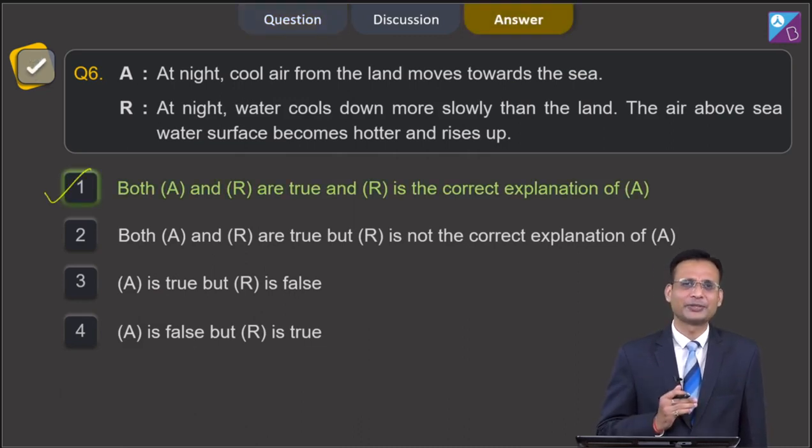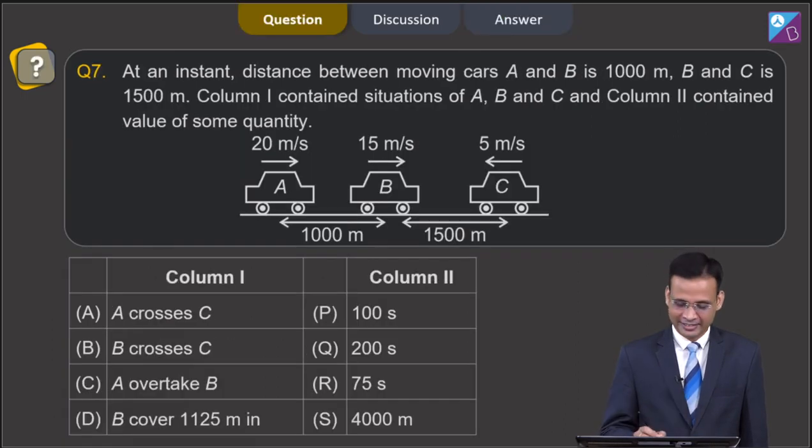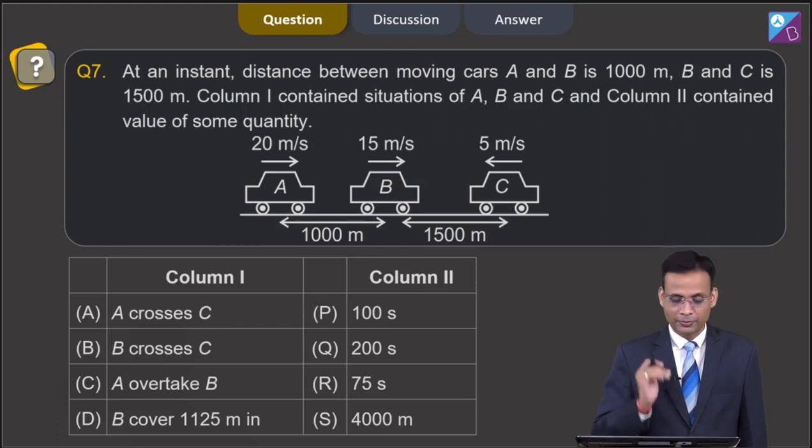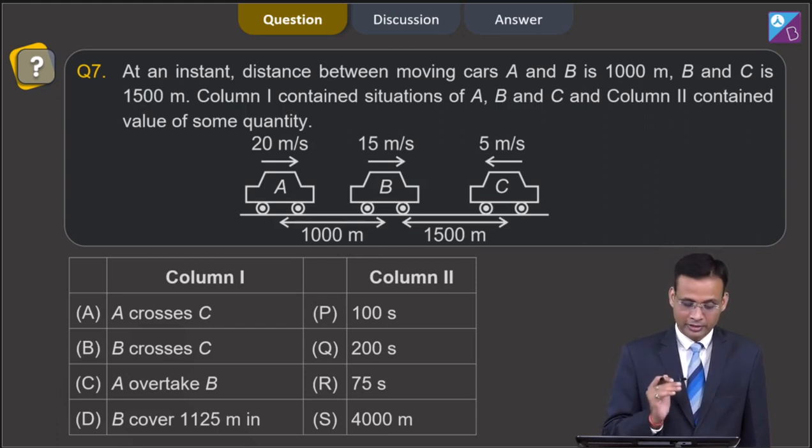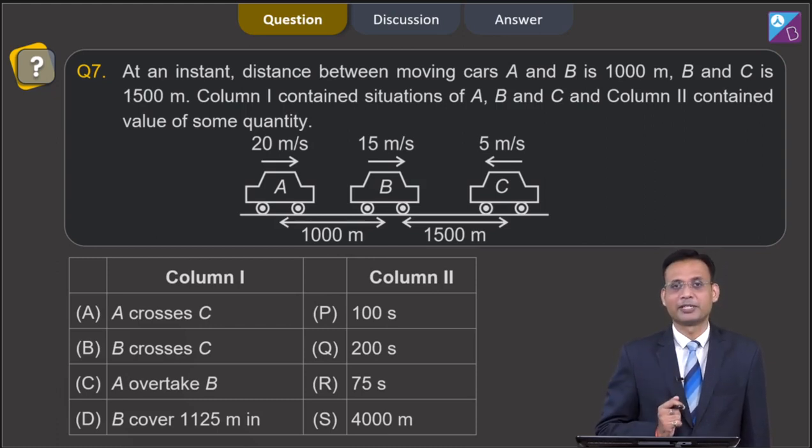Now, moving to our last question, which is question number 7, and this is a match the column type question. In this question, we have to match the data from column 1 to the data from column 2, and this question belongs to the Motion and Time chapter.